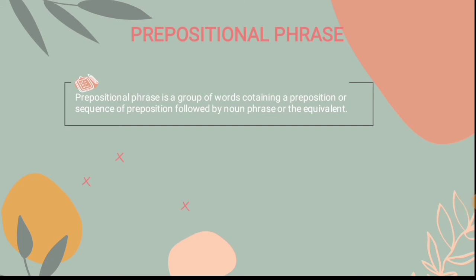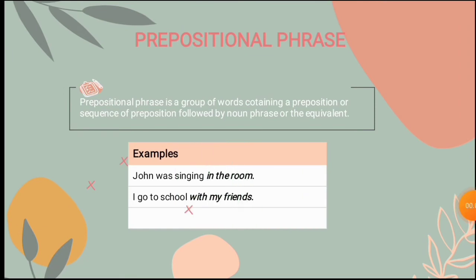In this phrase, the preposition is the head of the phrase and the noun, etc. is the modifier. And then the examples of prepositional phrase. The first, John was singing in the room. In this sentence, in the room is a prepositional phrase because there is a preposition in followed by the noun phrase. And the second example is I go to school with my friends.